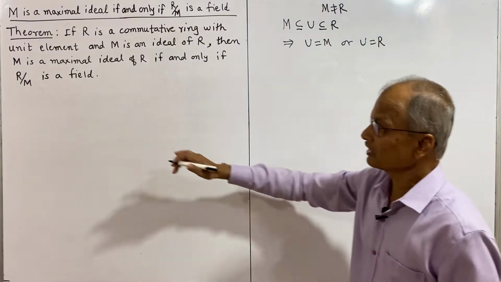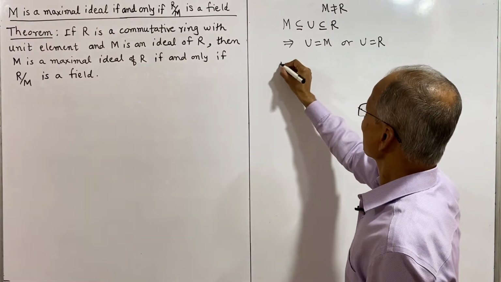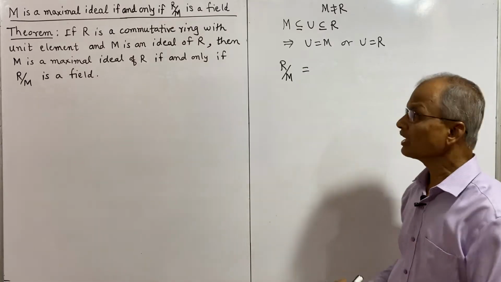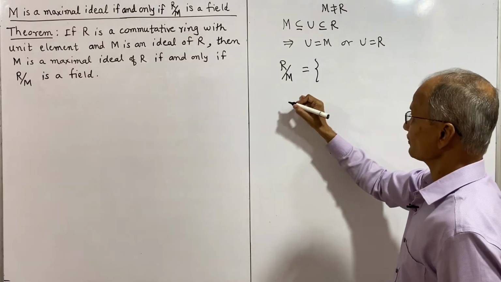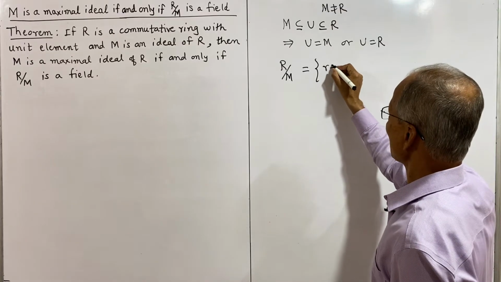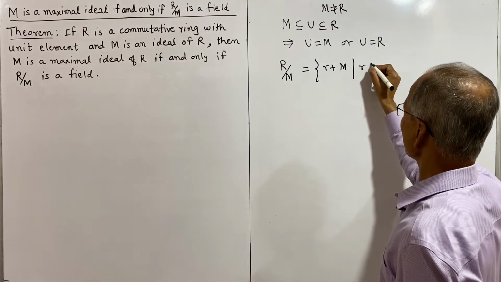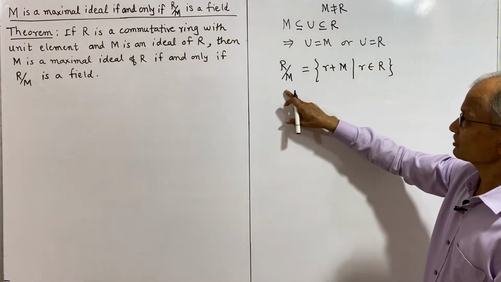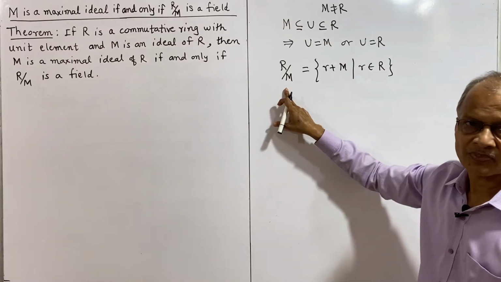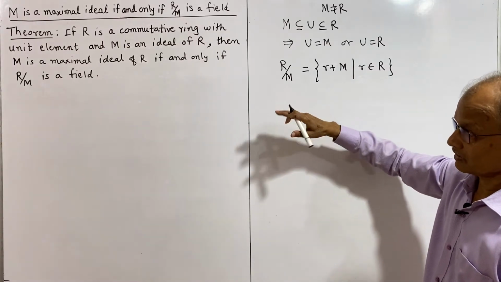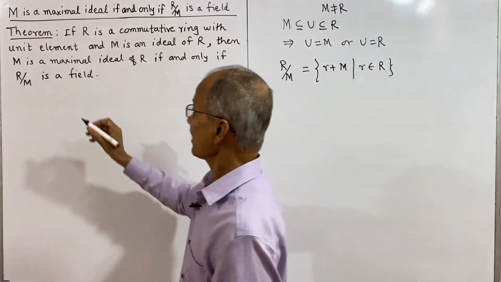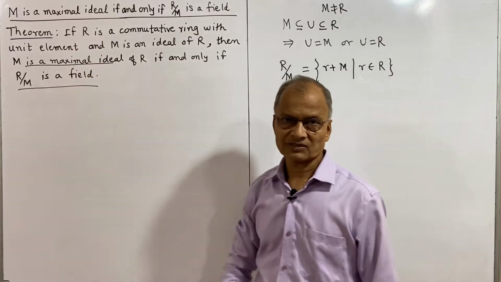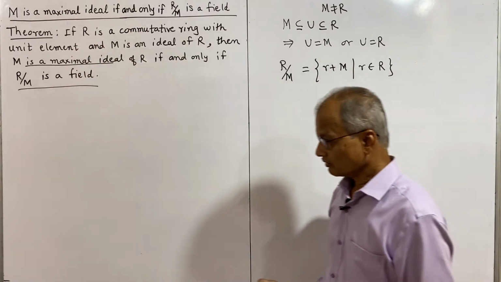And also we have studied what is the quotient ring. If M is an ideal, then the quotient ring R modulo M or R by M has the elements of the cosets r plus M, where r belongs to R. These are the elements of R by M, and we have also studied this is itself a ring. And if M is a maximal ideal, then R by M is a field, and vice versa. This we have to prove. Now we shall start the proof.